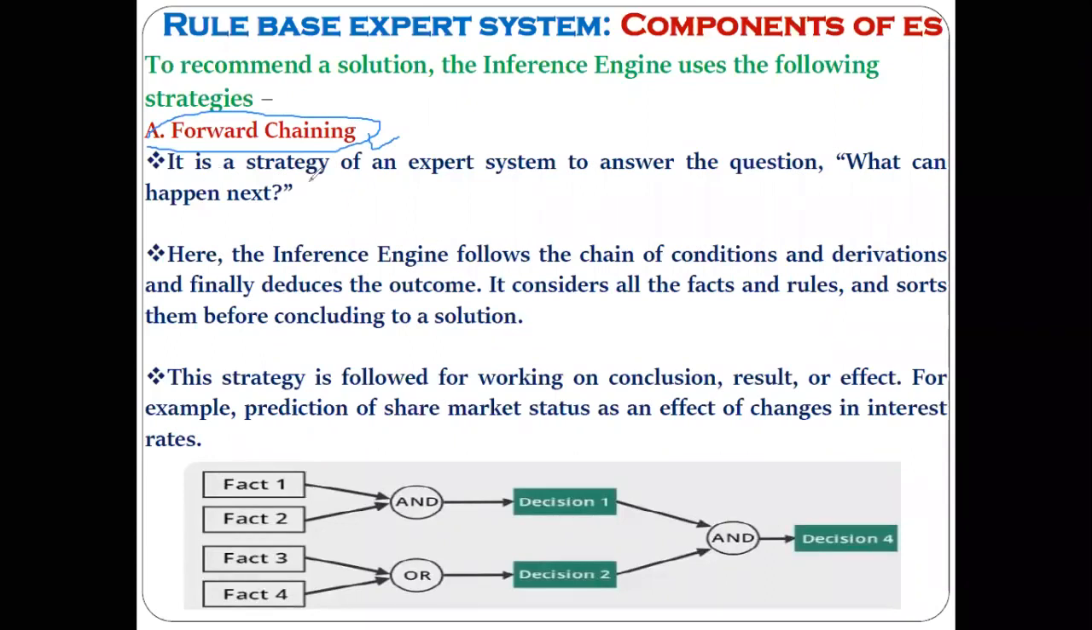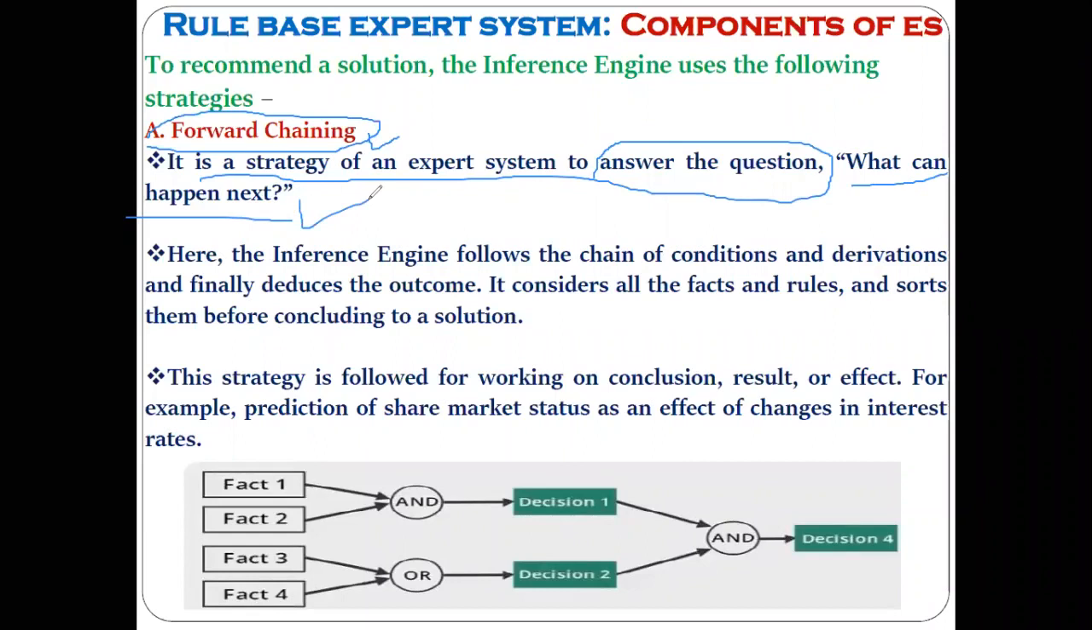Now you can see forward chaining is the strategy utilized by the expert system to answer the question. What does forward chaining actually mean? Forward chaining simply gives you the answer to the question: what can happen next? Let me give you an example. Now you are at home and you see the environment is fully cloudy and humid. What does it mean? Rain might come. Rain has not started yet, but rain might come.